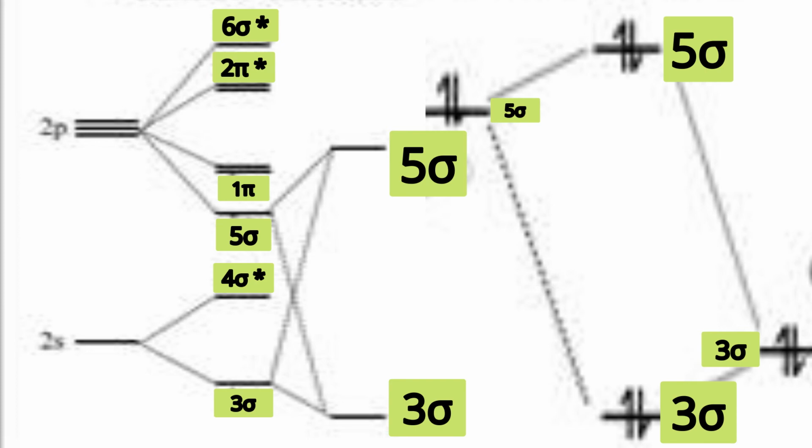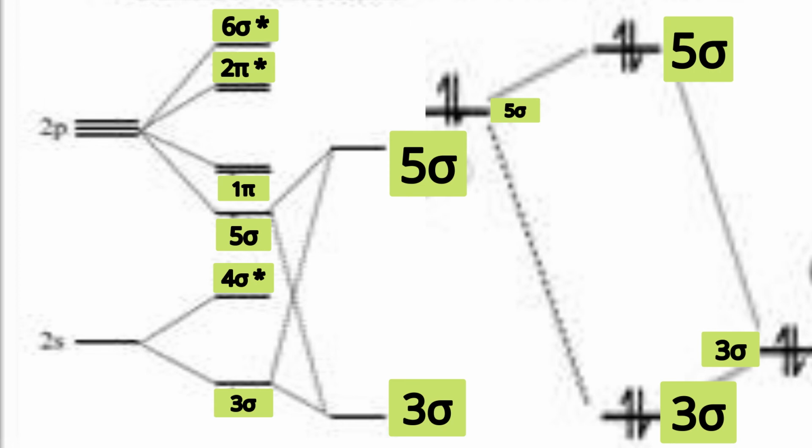And if you see the 6 sigma star orbital in the original MO diagram, you will find the 6 sigma star orbital is considered of higher energy. Why is it of high energy? Because of interaction with the 4 sigma star orbital.